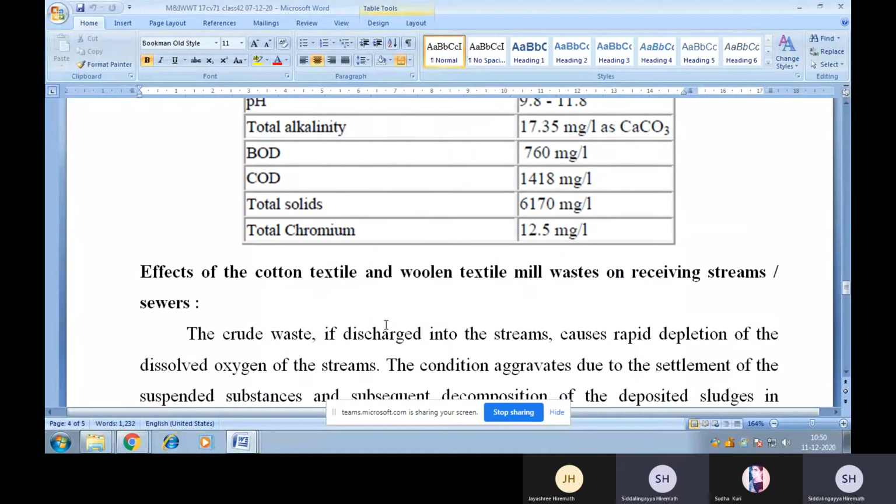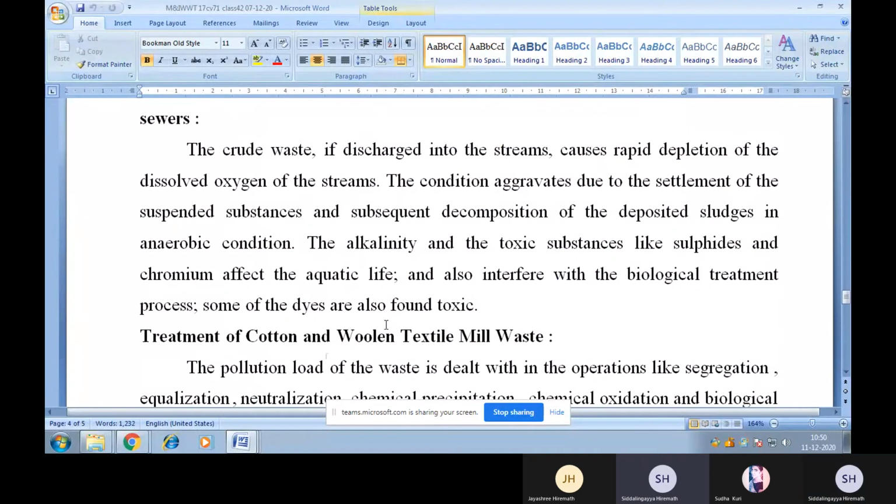Now, let us discuss the effects of the cotton textile and woolen textile mill wastes on receiving streams or sewers. The crude waste, if discharged into the streams, causes a rapid depletion of the dissolved oxygen of the streams. The condition aggravates due to the settlement of the suspended substances and subsequent decomposition of the deposited sludges in anaerobic condition.